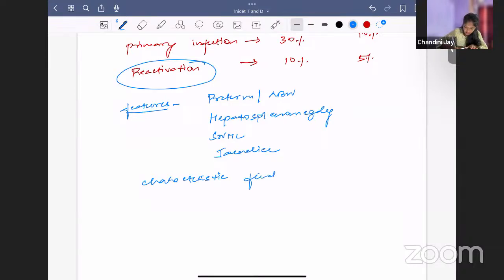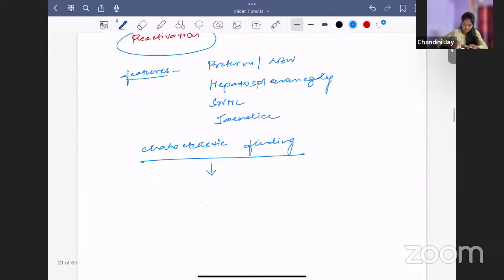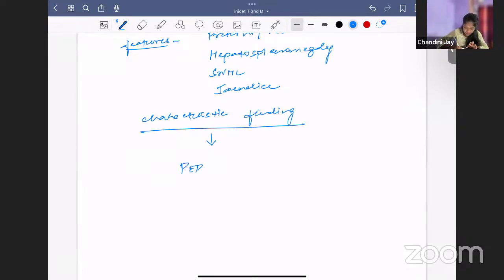Characteristic finding of CMV is periventricular calcifications. Periventricular calcifications. I'll show you the image.